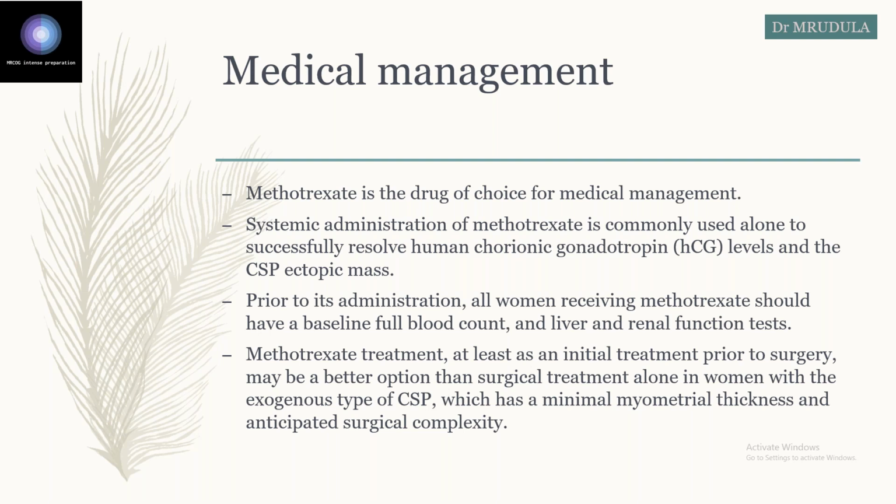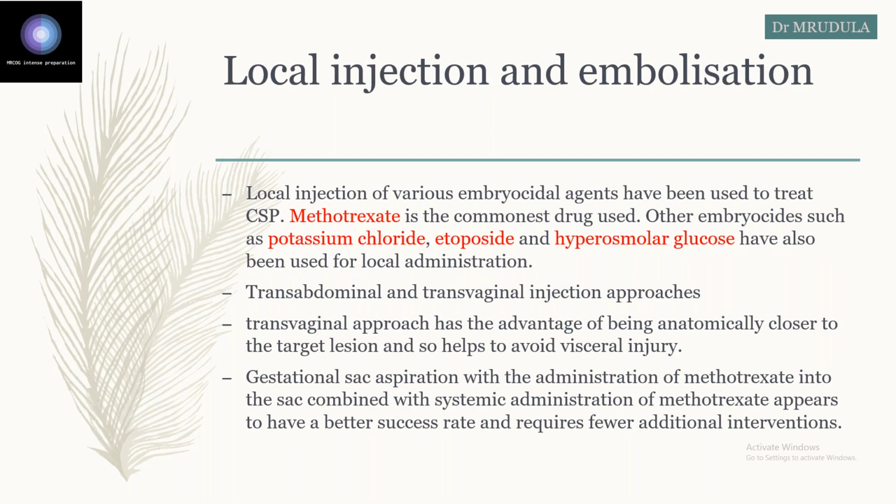So when the caesarean scar ectopic is exogenous type, and there are chances that it may carry surgical complications or it may be responsible for rupture, what you can do is combined management. You can give systemic methotrexate followed by surgical removal. Now, another thing you can do with methotrexate is local injection into the sac or embolization.